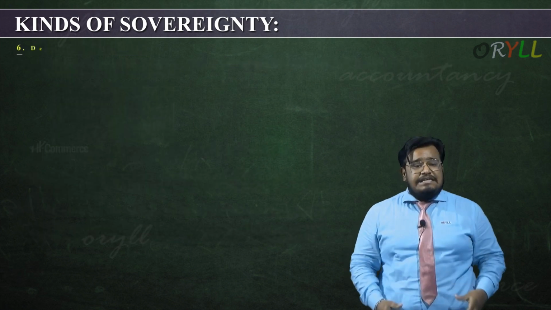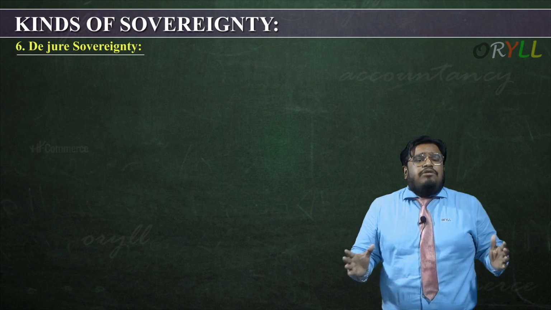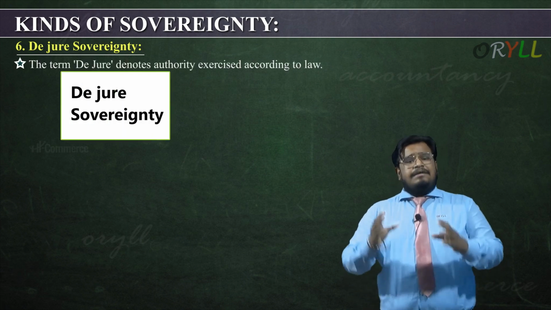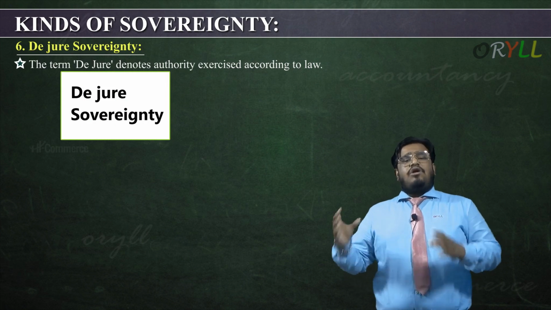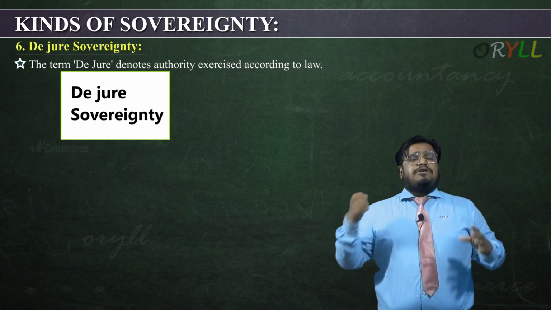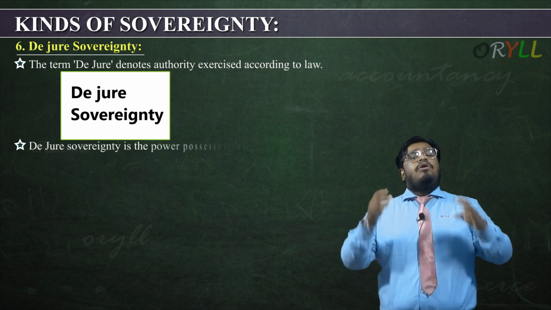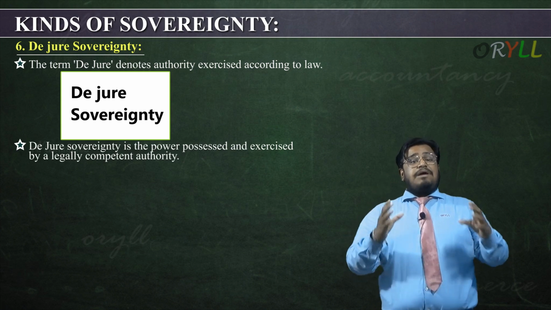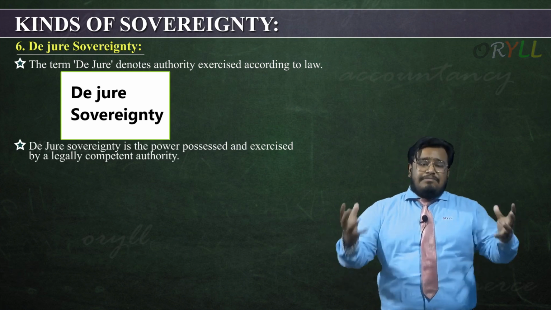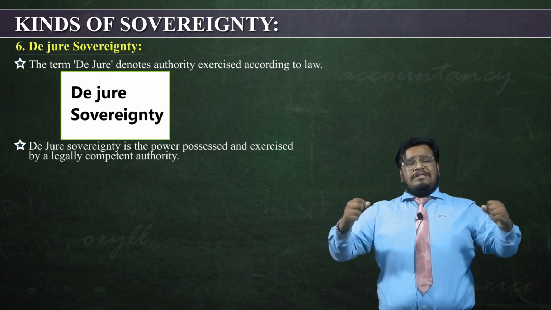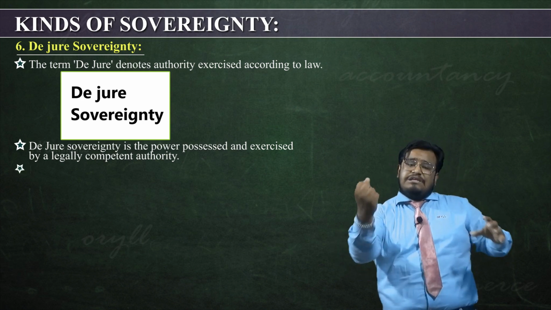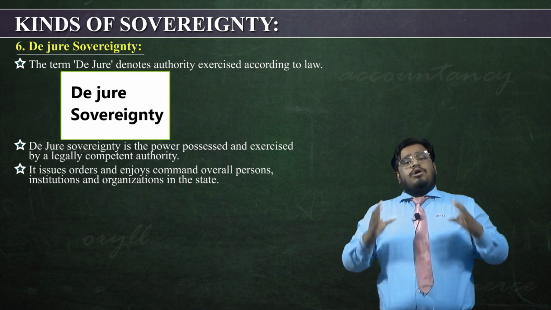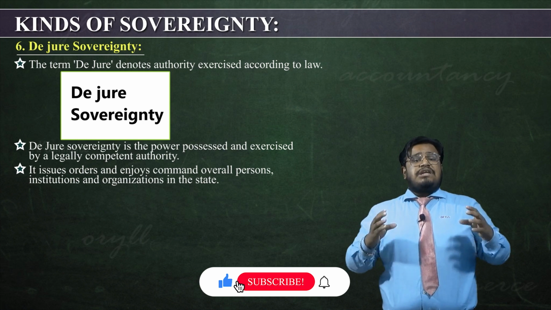Let's understand the sixth kind of sovereignty, that is de jure sovereignty. De jure is a Latin term that denotes authority exercised according to law. That means the legal aspect of the law, from where we get the legal rule of the law. De jure sovereignty is the power possessed and exercised by a legally competent authority. That means a person who has the legal competency of one authority is the person who will have legal sovereignty. It issues the order or enjoys the command over all persons, institutions and organizations in the state.